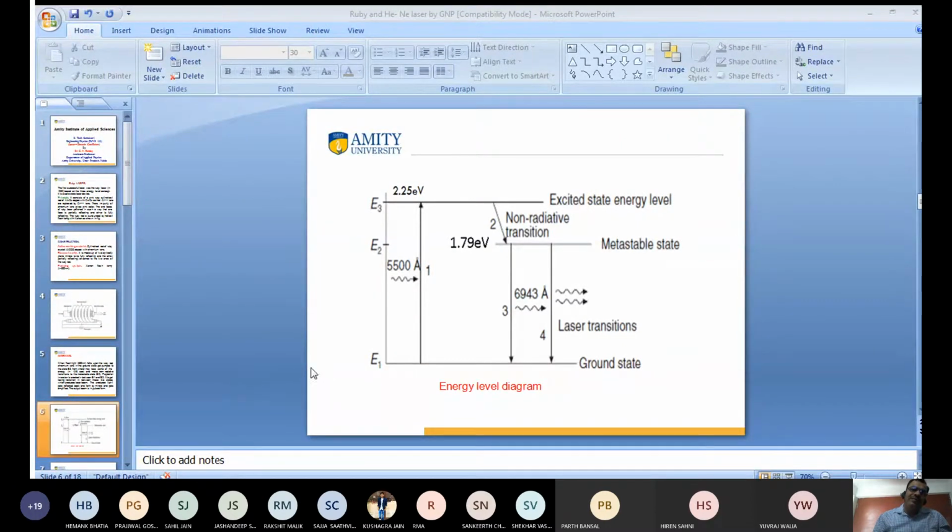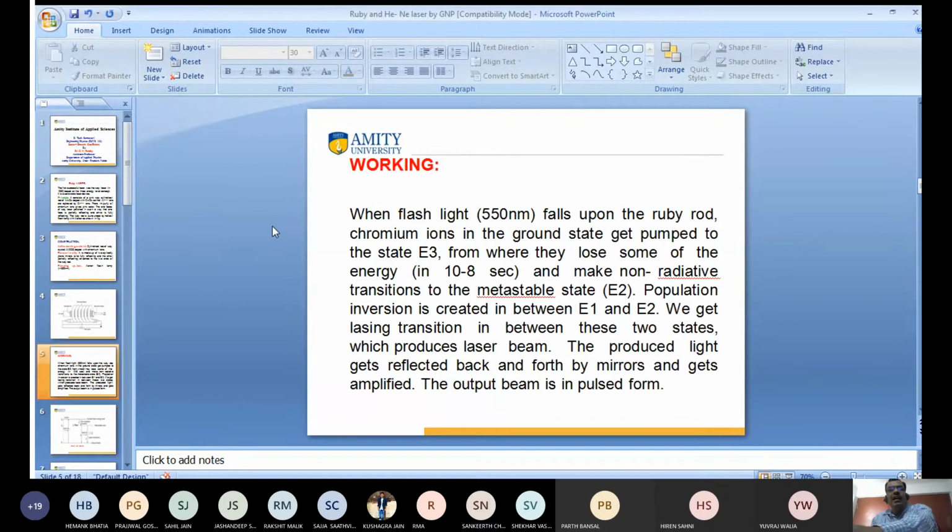In the ground state, I tell you, there is a ruby rod which is a mixture of aluminum oxide and chromium oxide. And I tell you, the chromium ion has replaced the aluminum ion, so there are chromium ions here. We have 5,500 angstrom. This is the wavelength of light emitted by the xenon flash lamp. You know this one, the xenon flash lamp.